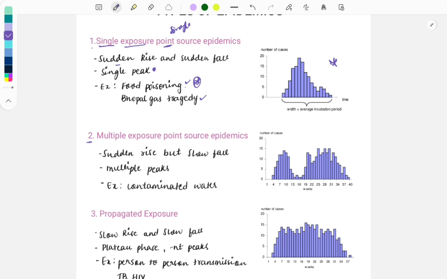So this is the graph, and you can see here that in the graph there is a single peak, and the cases rise suddenly, and there's a sudden fall in the cases. So this graph can also be described like this: a sudden rise, a single peak, and a sudden fall.